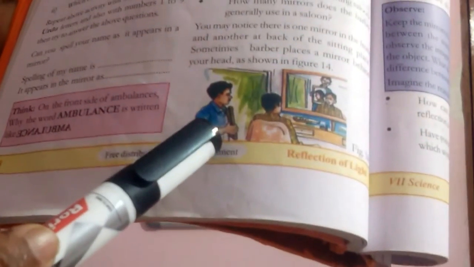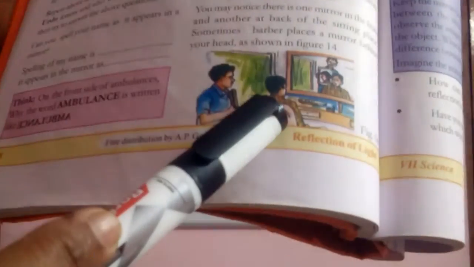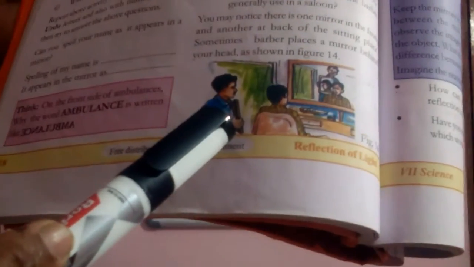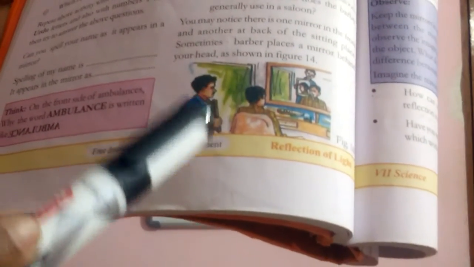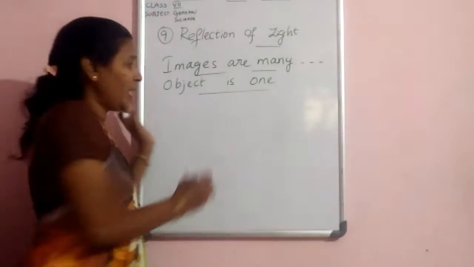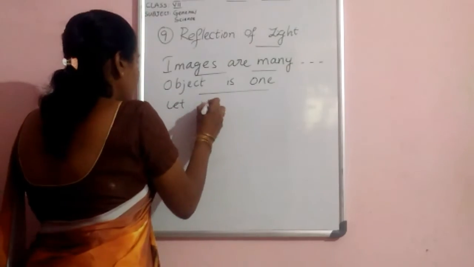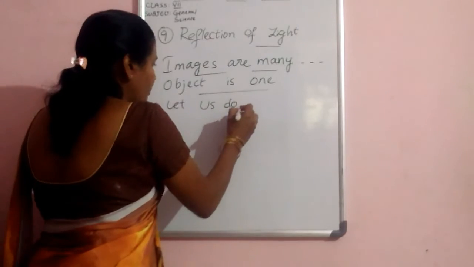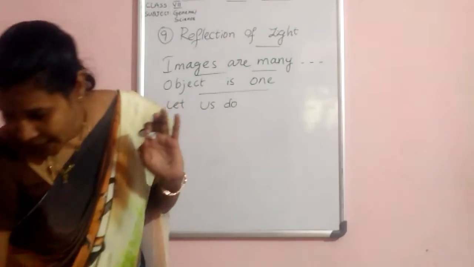From this example, what do you understand? Object is one, but the images are two. Understood, children? Object is one. For example, I will explain. Let us do an activity.